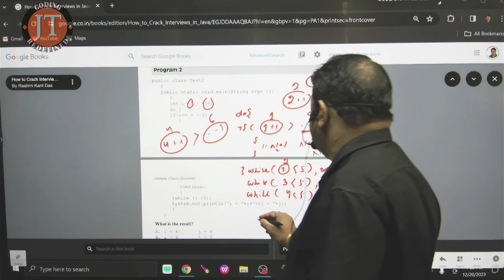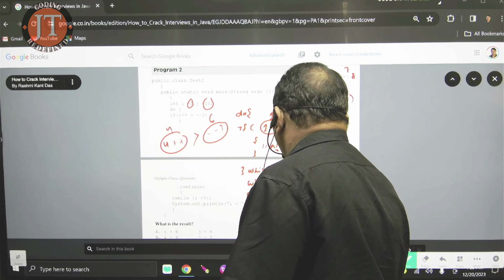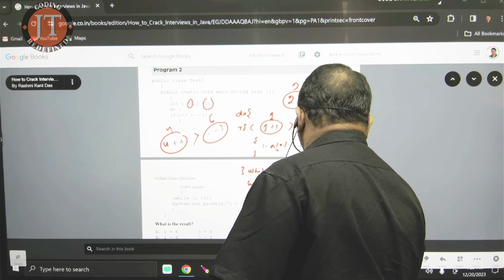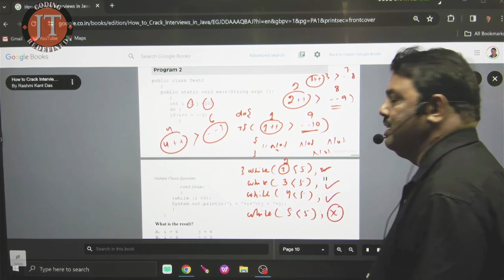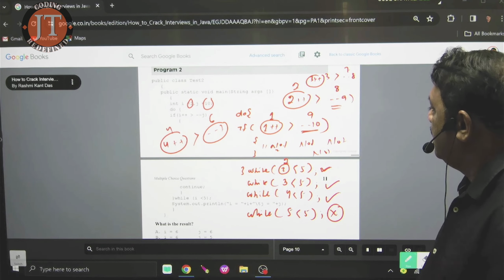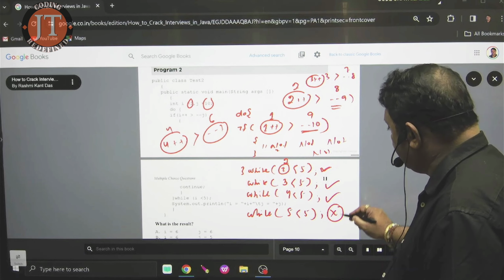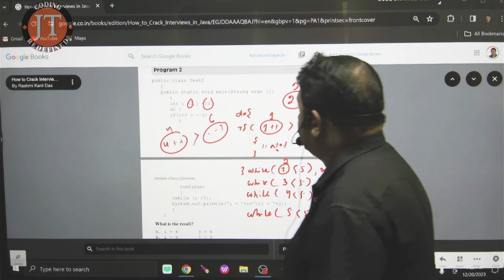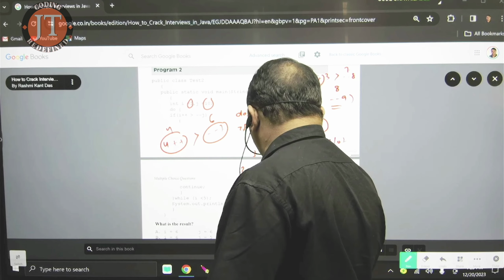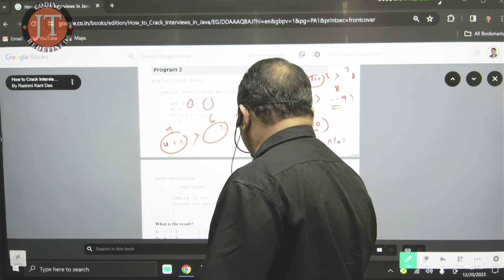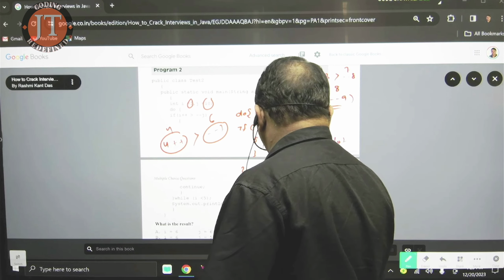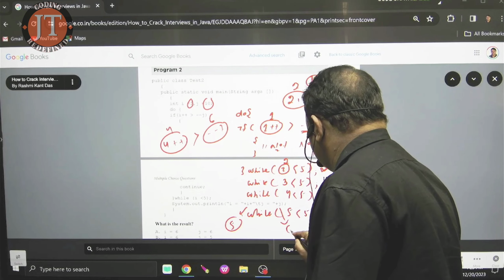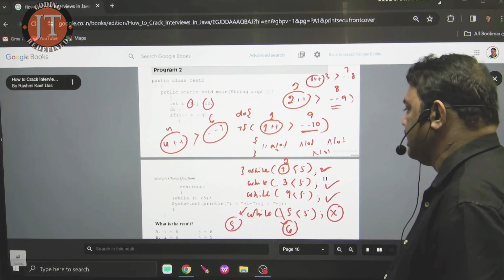Now it enters here, while. What is i when it passes here? 5 less than 5. Is your condition satisfied or not satisfied? Not satisfied. Now when the condition is not satisfied, it quits from the loop. When it quits from the loop, I print the value of i. What is the value of i? 5. Now it prints the value of j. What is the value of j? It is 6. So 5 and 6 is the result.